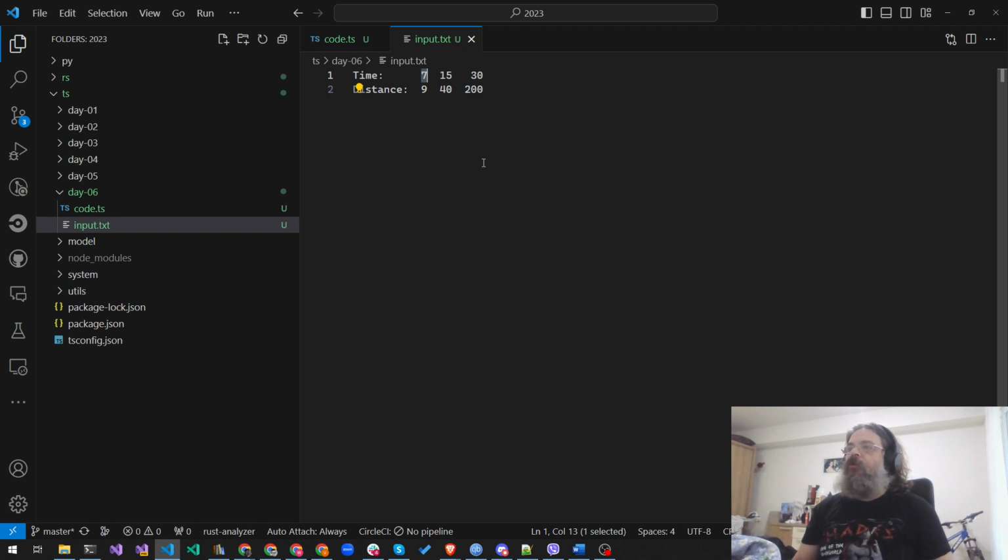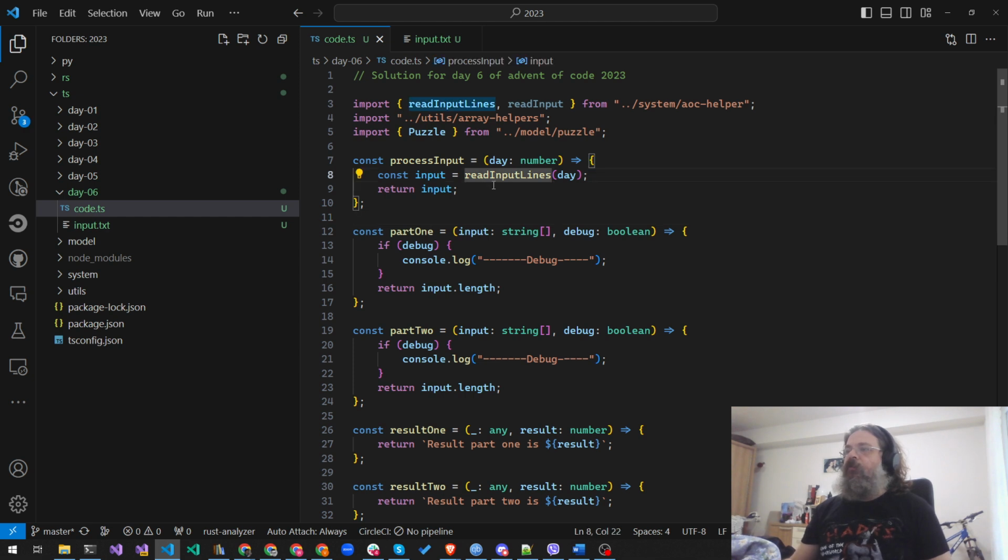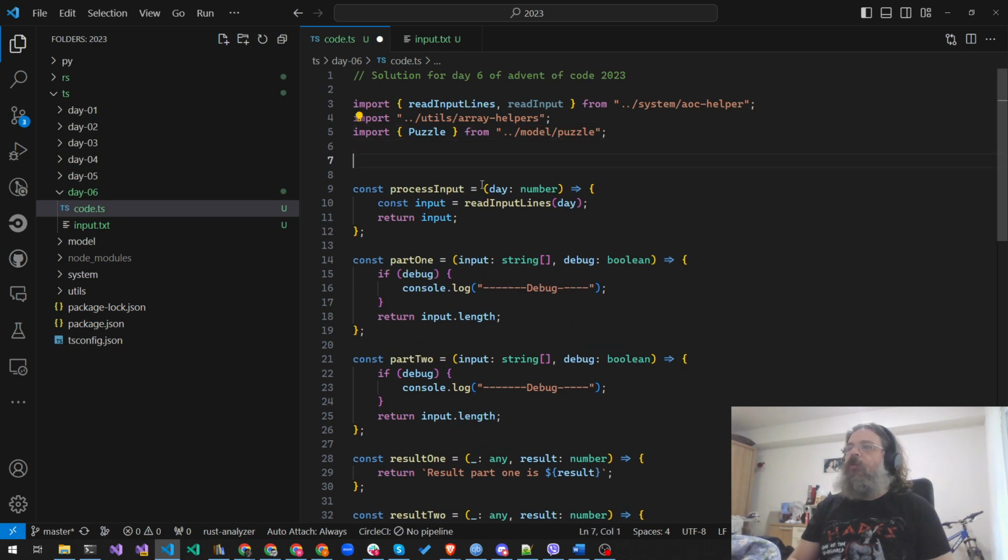So our goal is to get more than 9 meters. And actually we need to count in how many ways that can happen. Seems like a simple thing, but anyway, we can start. So how will our input look like?